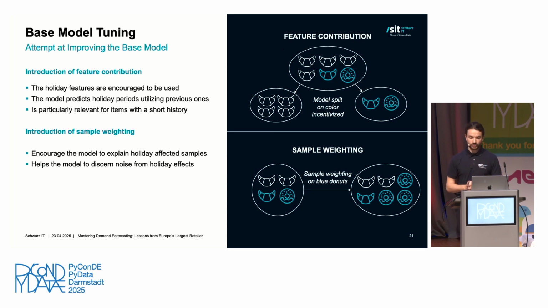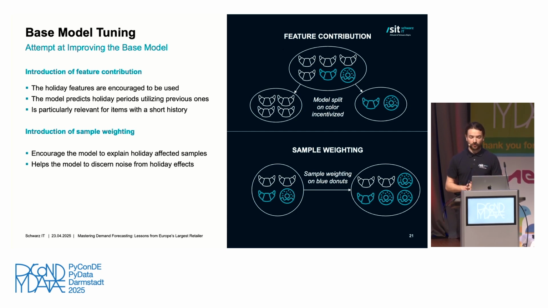Feature contribution, what is it? It is a specific feature or hyperparameter of LightGBM that helps us to weight certain features higher than other ones. This is generally also a concept that could be reused in many more modeling approaches. Why does it make sense? It is that potentially some items simply lack the data, and some expert knowledge could actually help the model better explain the sales data.